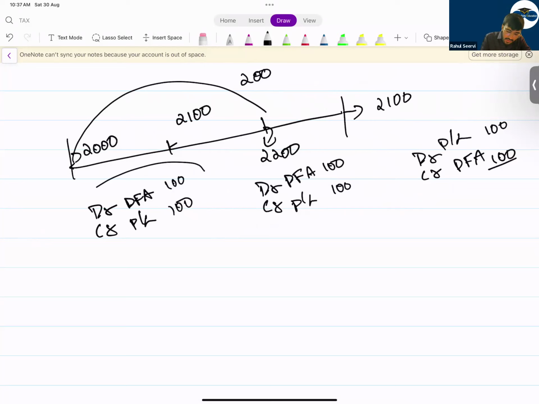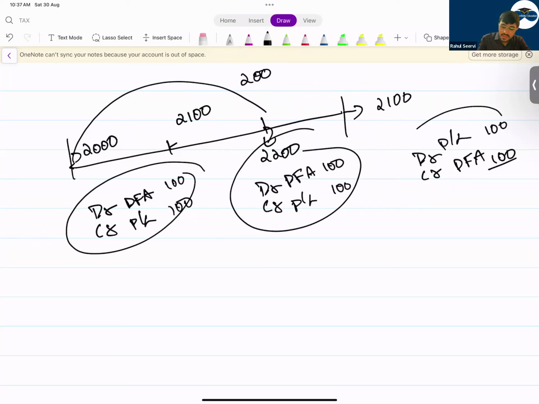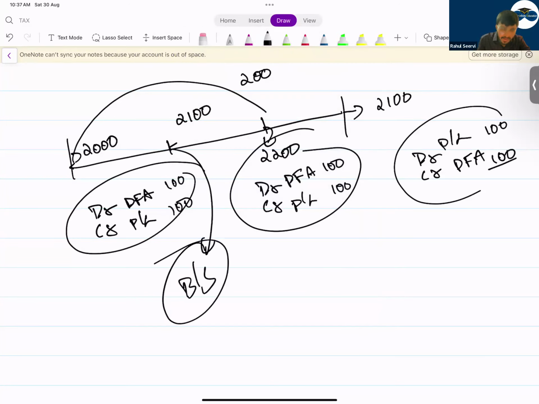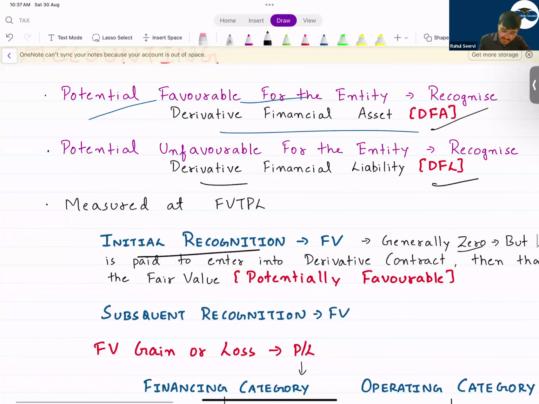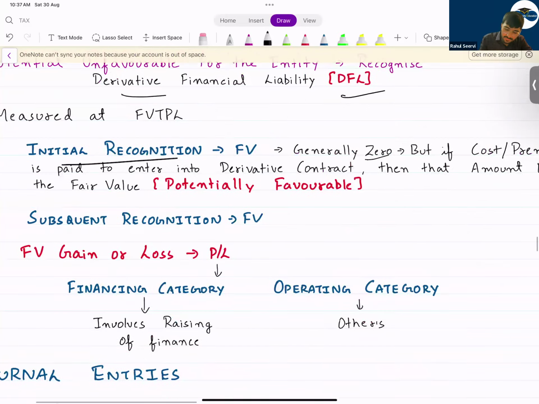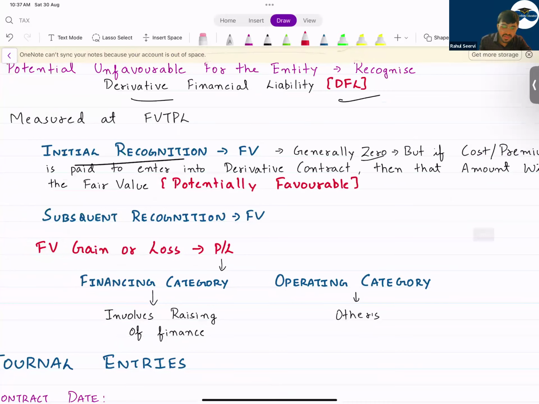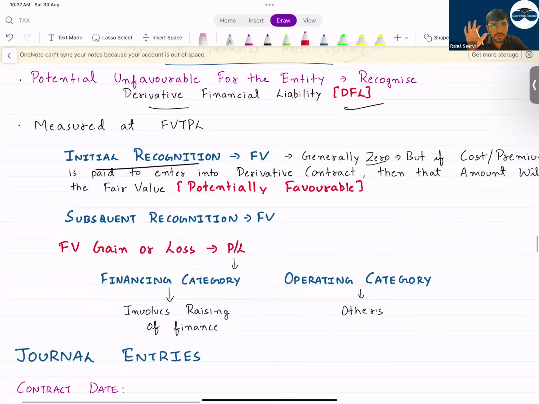Now, when should we do this? At what date should we consider? At each reporting date. That is your balance sheet date. At your balance sheet date, you have to do this. So now initial recognition, if any payment is done, generally I mentioned initial value will be 0.